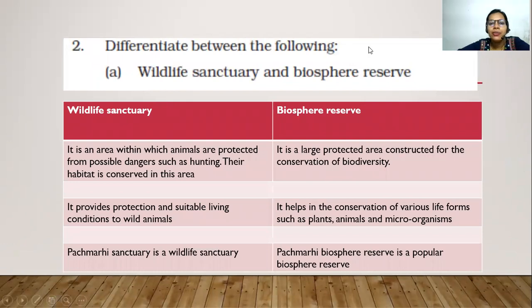So differentiate between the following: wildlife sanctuary and biosphere reserve. Here I have made a table where both the differences are given. A wildlife sanctuary is an area within which animals are protected from possible dangers such as hunting and poaching. Their habitat is conserved in this area. तो यानी कि यहाँ पे आप human interference नहीं कर सकते हैं. It provides protection and suitable living conditions to wild animals. The example given is that Pachmarhi Sanctuary is a wildlife sanctuary.